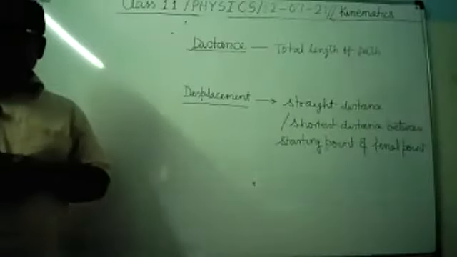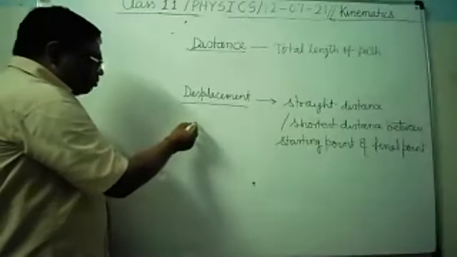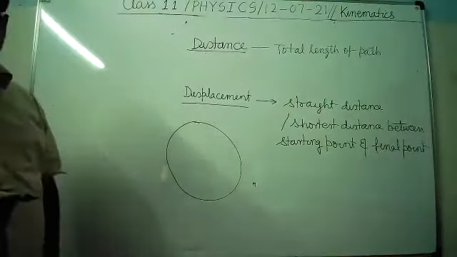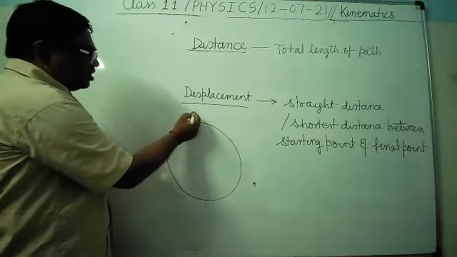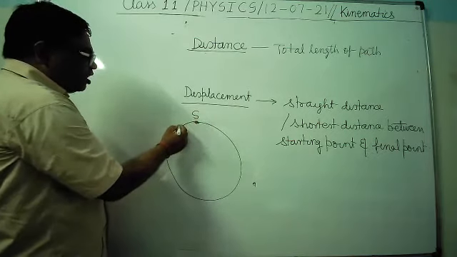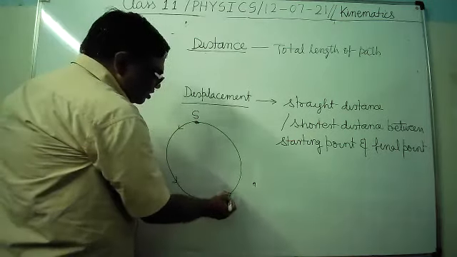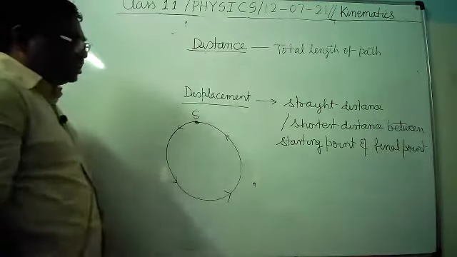Now this I am going to explain you from one diagram. Suppose any body is moving on this circular path. It starts motion from this point. This is the starting point. It travels along the circumference and once again reaches here.